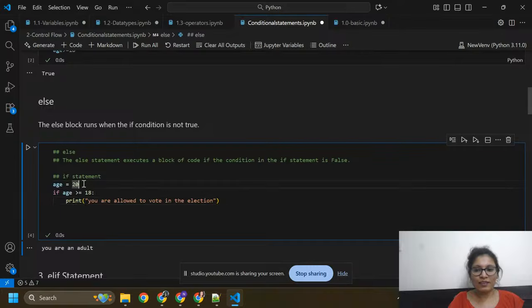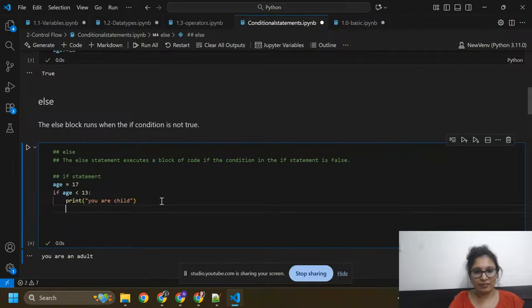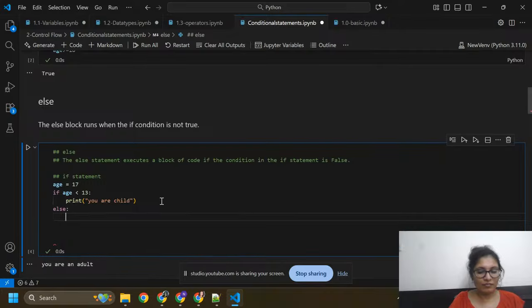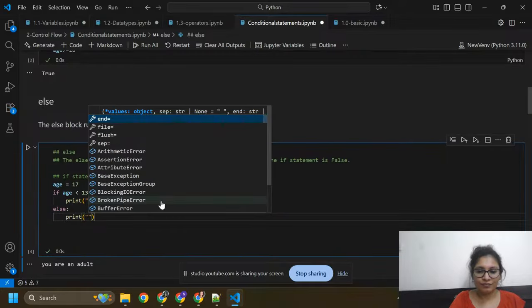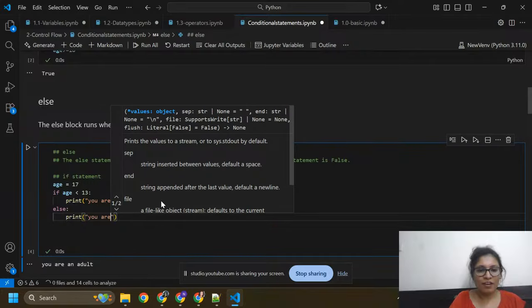Age equals to 17, I'm going to write 17 here. If age is less than 13, print you are a child. Else, print you are a minor.